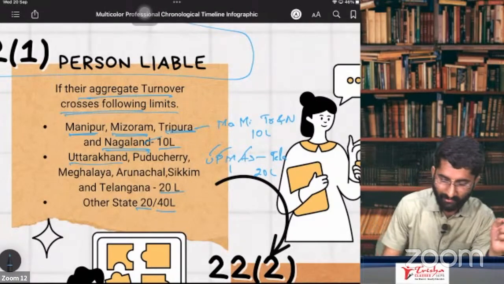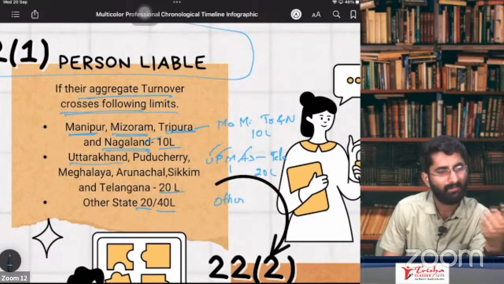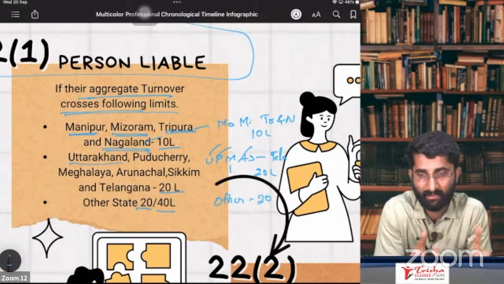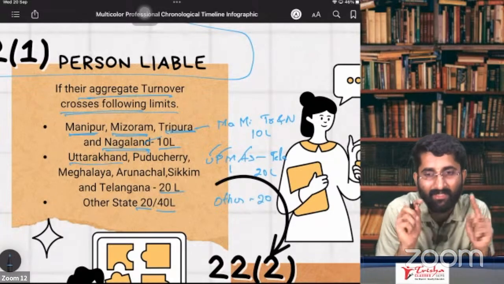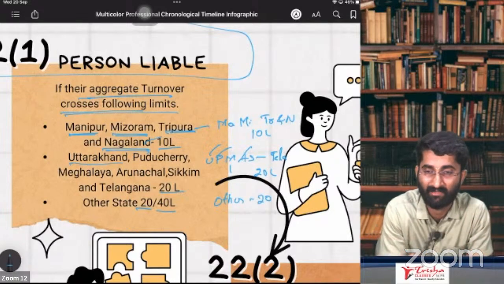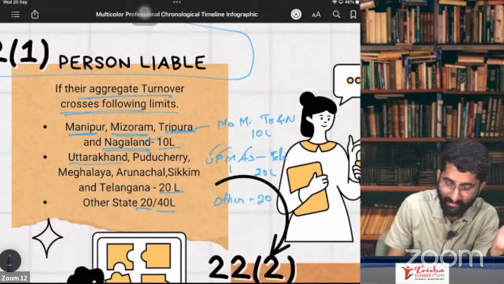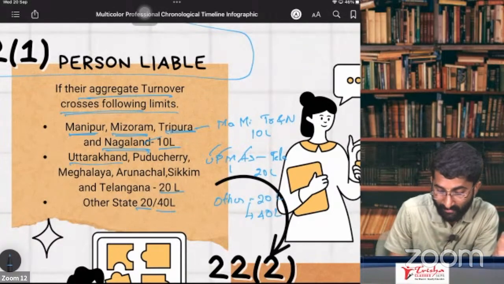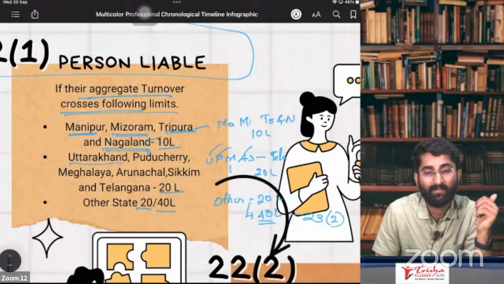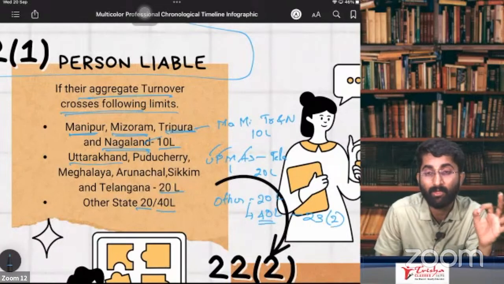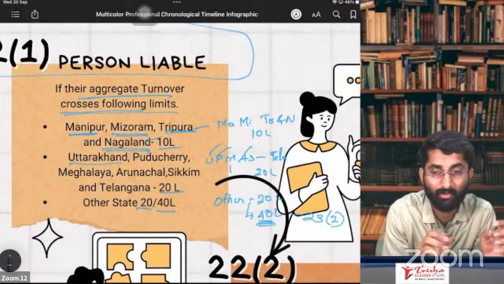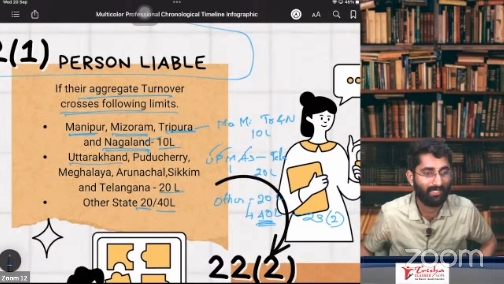Clear? Now in case of other states, any other state, it is 20 lakhs if you are a supplier of service. If you are a supplier of service, then it is 20 lakhs. You can be a supplier of goods and service or only service. In that case, it is 20 lakhs. But if you are an exclusive supplier of goods, then it is 40 lakhs, given in section 23, subsection 2. The notification says that if you are an exclusive supplier of goods, then you can go for the 40 lakh limit. What limit is applicable to you? It is 40 lakhs.